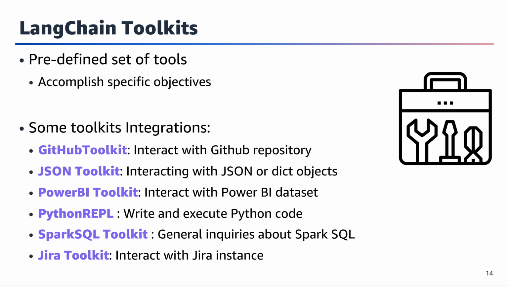Now, we'll be discussing LangChain toolkits, which are essential components that streamline various development and integration processes. These toolkits are pre-configured to save you time and maintain consistency in your implementations. Whether you're working with GitHub repositories, handling JSON data, or managing Power BI datasets, these toolkits provide the necessary functionality right out of the box.